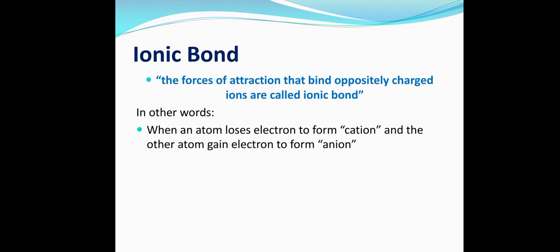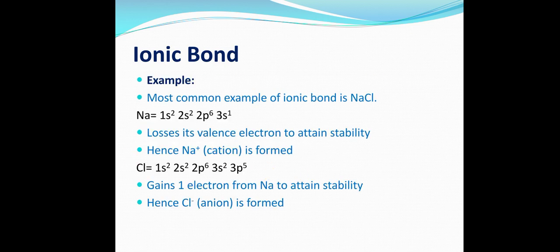Is it clear to you? Next, move to the next slide. Let's take an example of ionic bond. NaCl is the most common example of ionic bond. I think I have demonstrated this example so many times on the board in the classes, how sodium loses one of its electrons and how chlorine gets it. Let's take a look at the electronic configuration of sodium: 1s2, 2s2, 2p6, 3s1. One electron is there in the valence shell, 3s1.